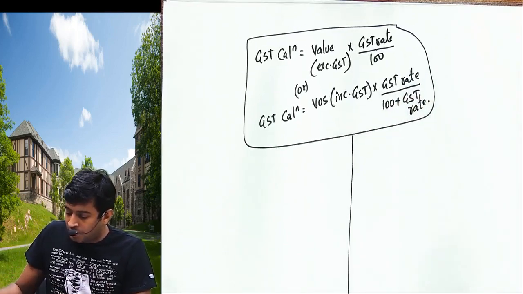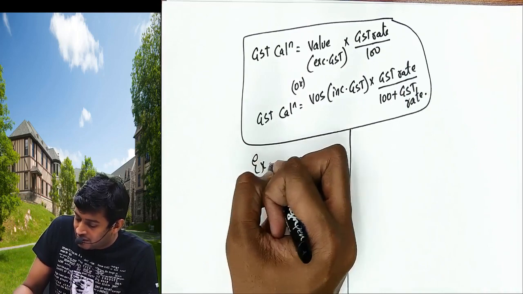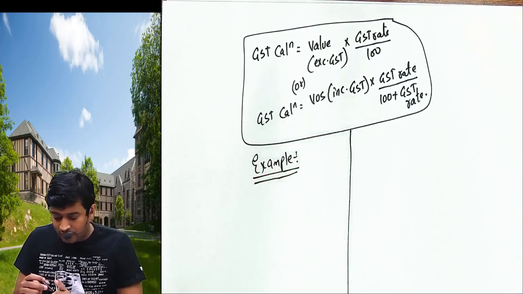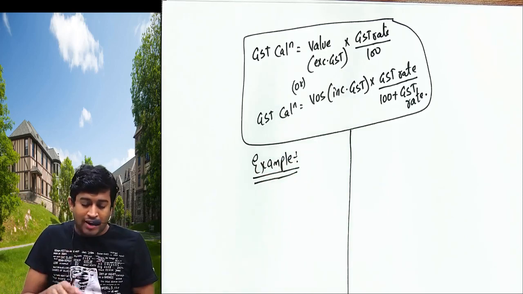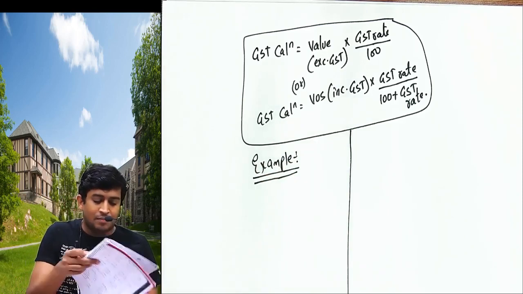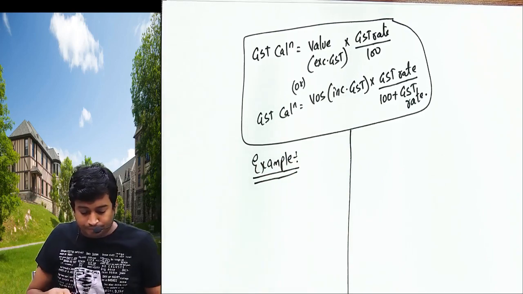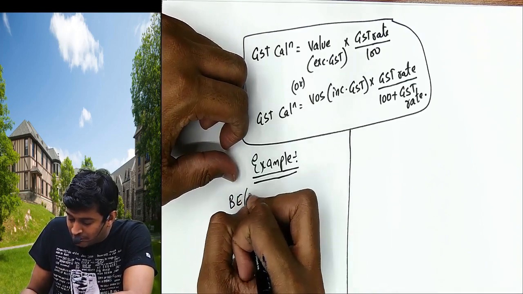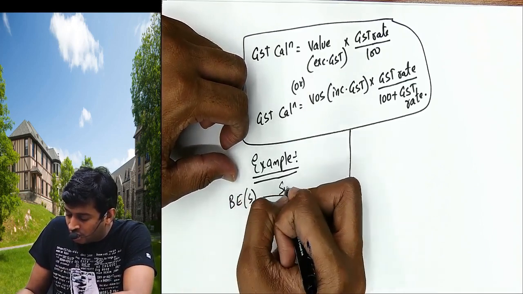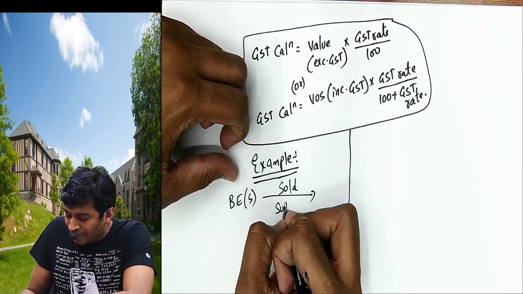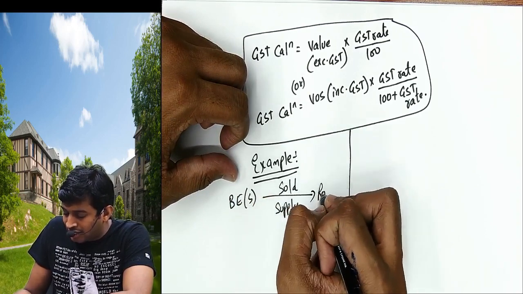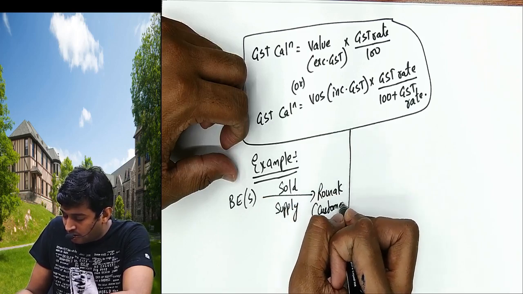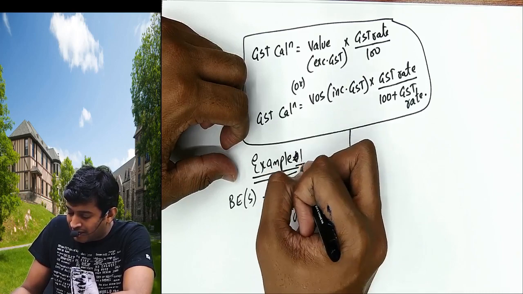Now let us do the problem. One example I'll explain. Be careful. वो example से पूरा concept समझाता हूँ मैं. One example I'll explain, and I want you to copy that example, and with that example we'll start the problem. Listen now. Bajaj Electronics supplier sold, supply kara, to Raunak the customer. This is example 1.